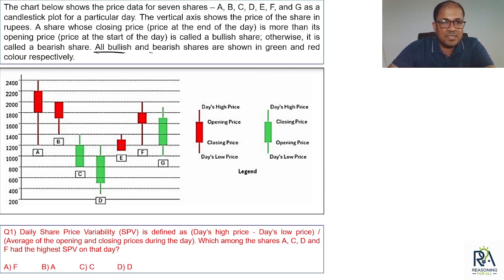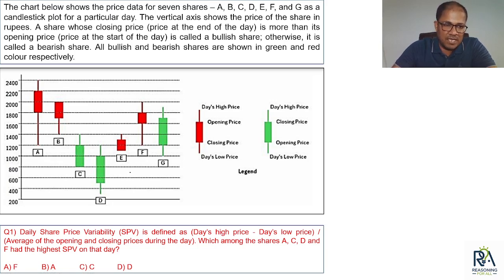All bullish and bearish shares are shown in green and red respectively. That we have already seen. Okay, sure. Now, in these kind of questions, where you already have these intervals marked, first of all, take a look at these intervals. If you observe, each of these intervals is 200, isn't it? Each of these intervals is 200. That observation will help you a lot while doing the calculation. You'll see how it makes your calculation very fast.